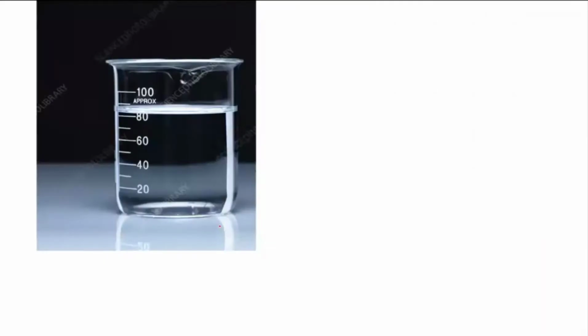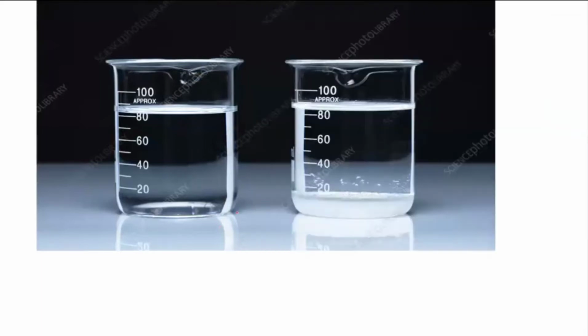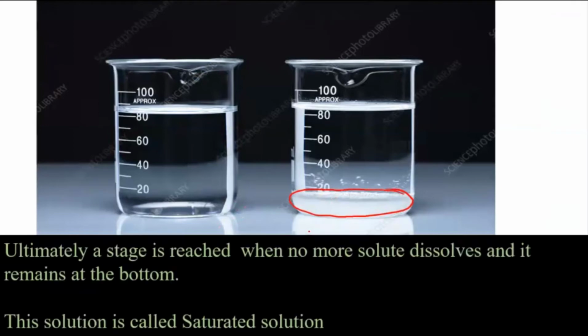But when you keep adding the solute, one point will be reached when the solvent can't take it anymore. There is no more place available, so the solute will stay at the bottom. No more solute can be dissolved in that particular solvent. Then we say that the saturation point has been reached, and the solution is called a saturated solution. Saturated means you can't add more solute. It's done, only this much is the amount you can add.